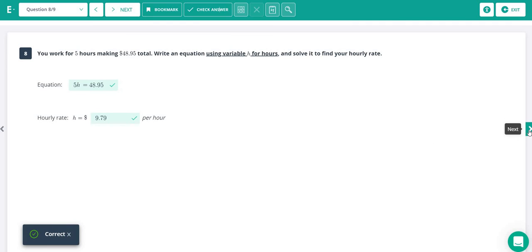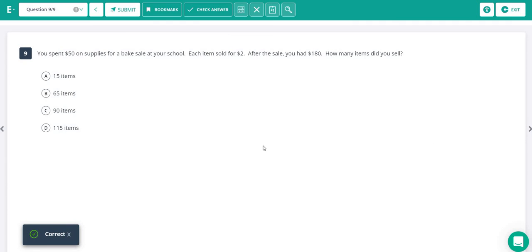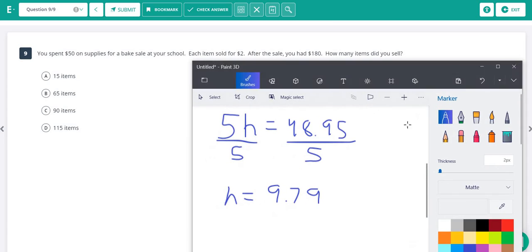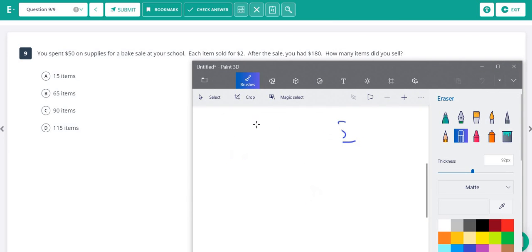All right, so last one here, number 9. This says that you spent $50 on supplies, and then you sold items for $2 each. After the sale, you had $180. So after all of that, you had $180. So we know right off the bat it's going to be equal 180. You just have to figure out what we put over here.